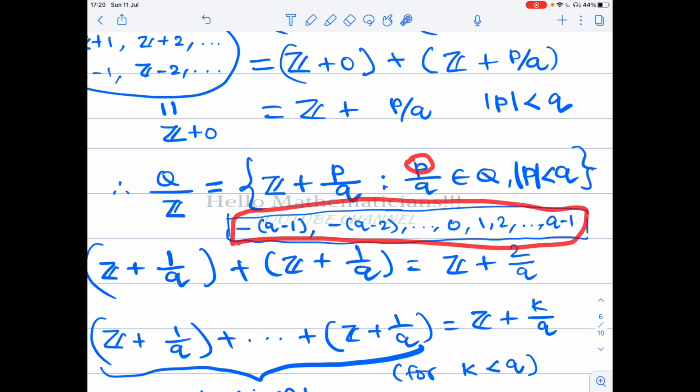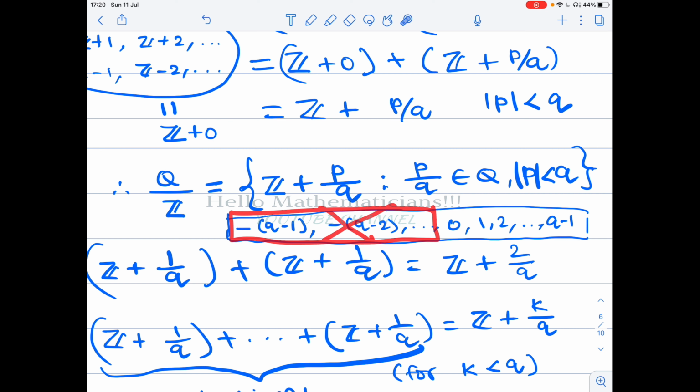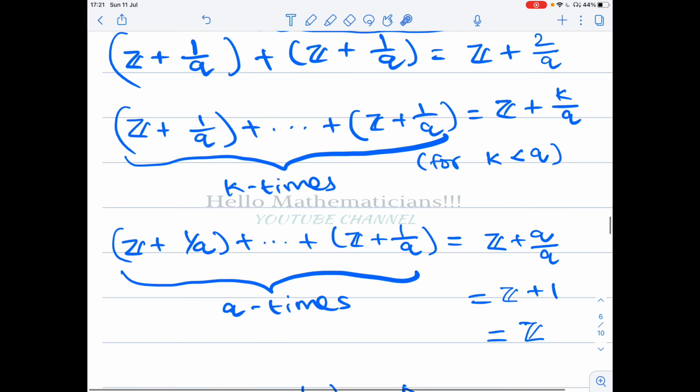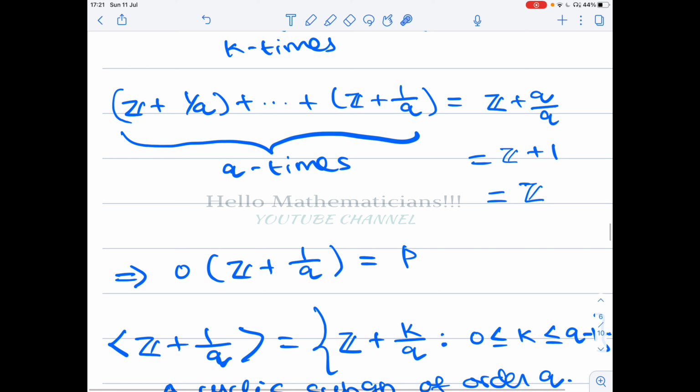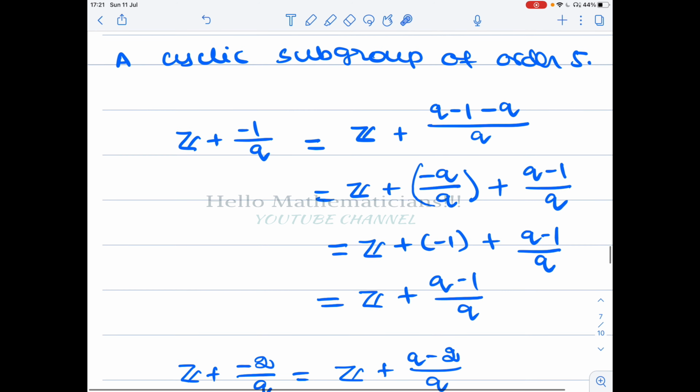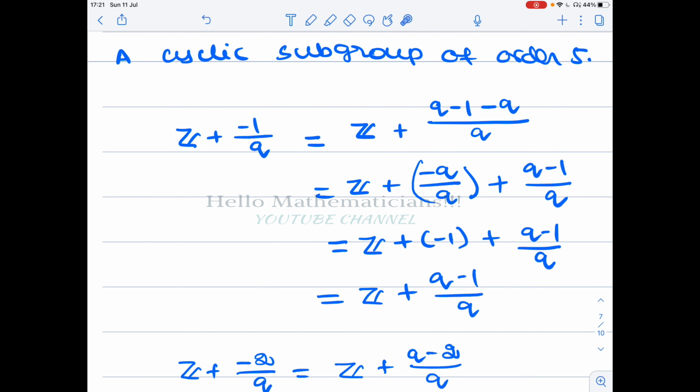Now we are going to prove that we don't need even these numbers. We just need only these numbers. That is what we are going to prove. Maybe the first time you see this proof, it might be a little difficult to understand, but it is a very important concept. This problem is asked in NBHM and TIFR interviews.